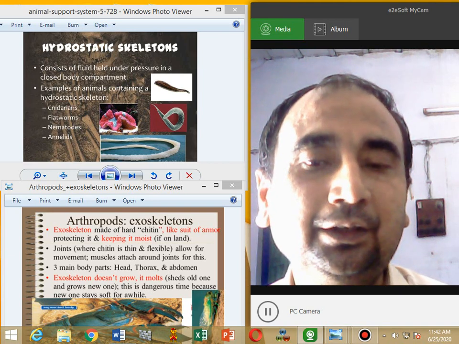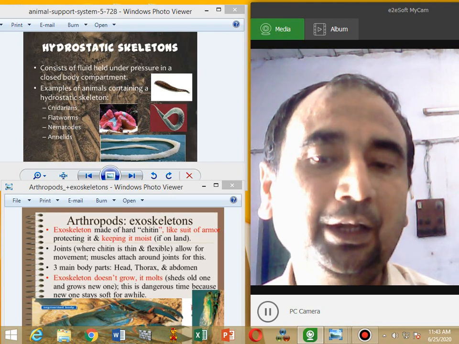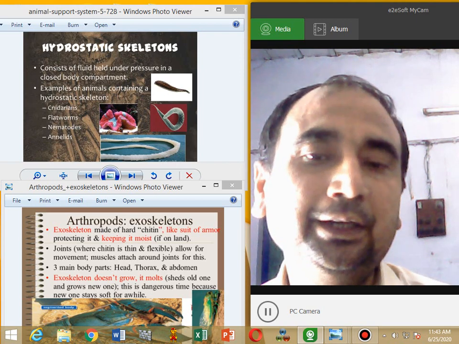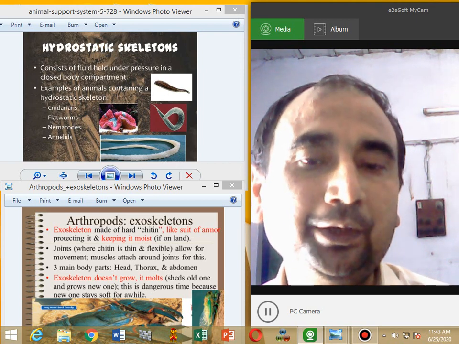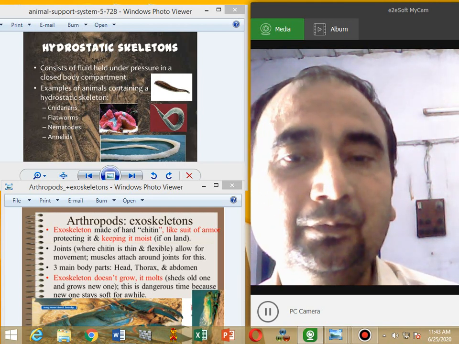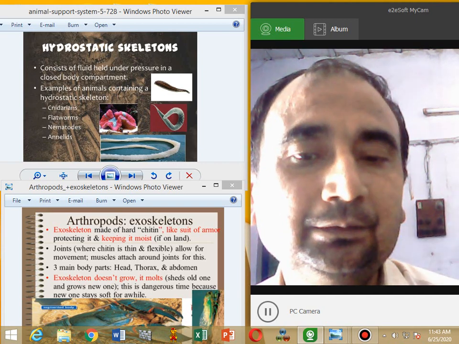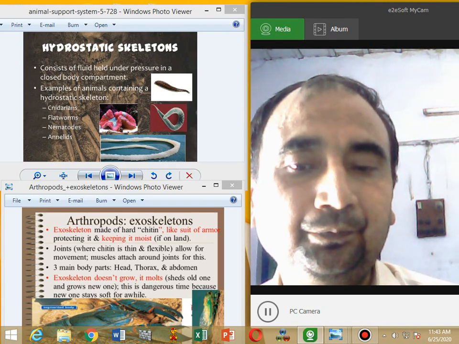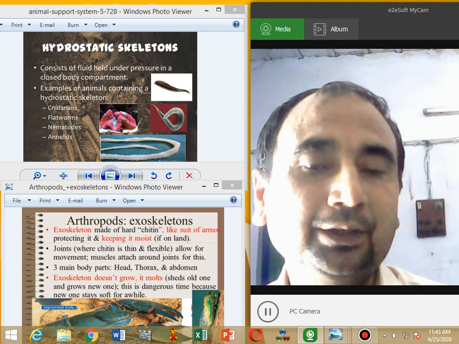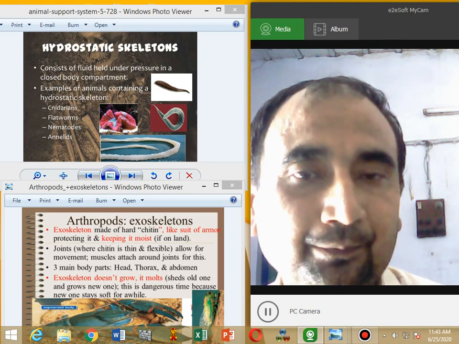Skeleton is the hard, rigid framework of the body. It provides protection, support and shape to the body. It is composed of organic and inorganic substances, several kinds of proteins and some amount of carbohydrates. Skeleton is of three types: one is called hydrostatic skeleton, another type is exoskeleton and the other type is endoskeleton.